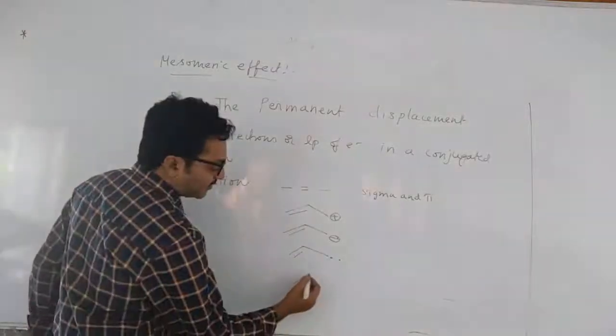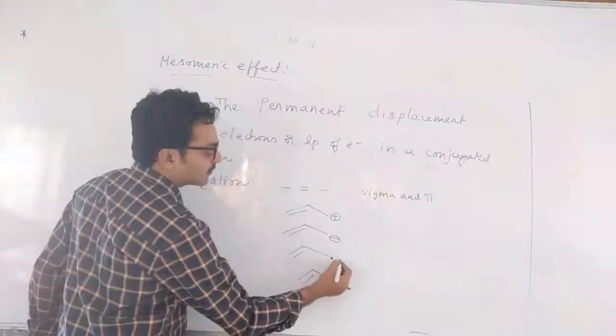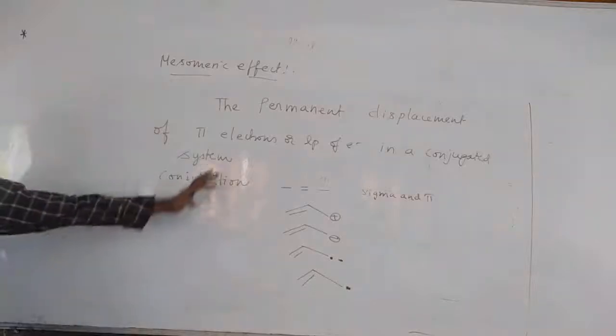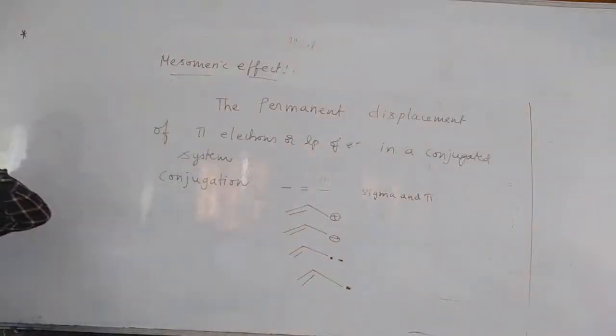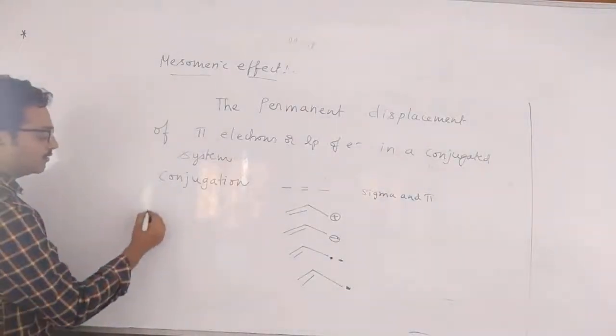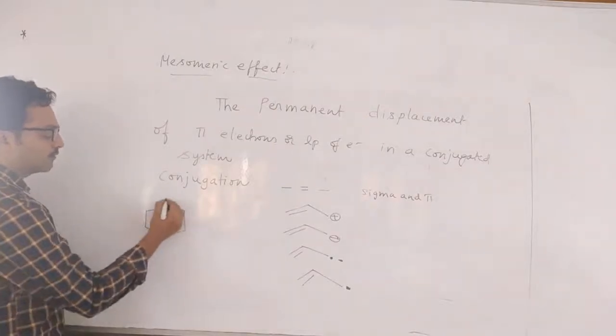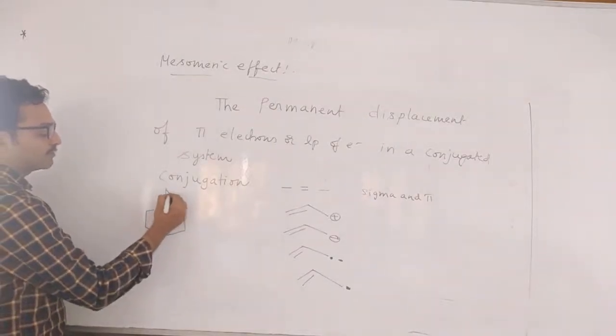Or radical also you can do, children. Radical. So all of this you can call a conjugated system. In this conjugated system we will see mesomeric effect. Like, suppose benzene is there. Here one group is there, the NH2 group.